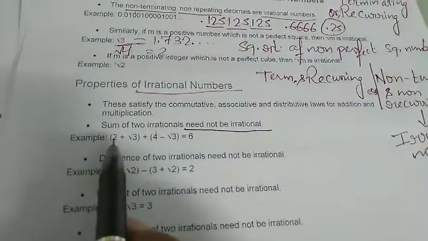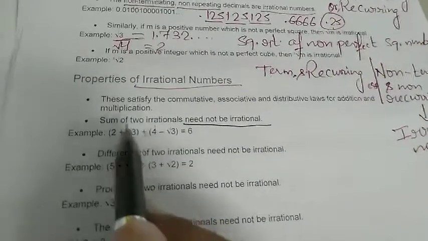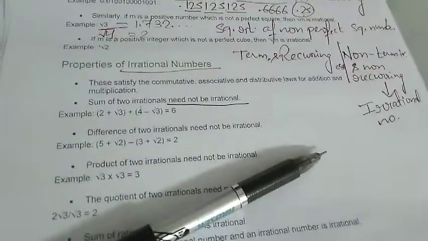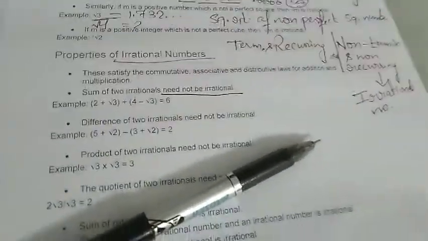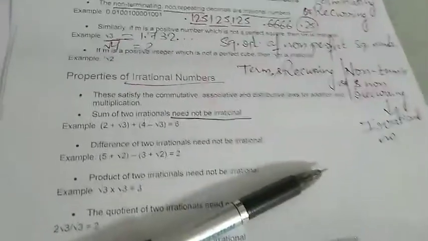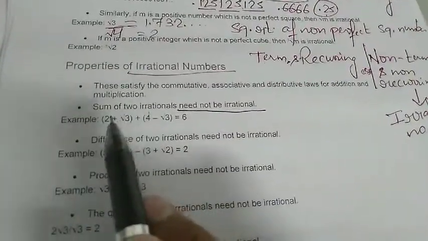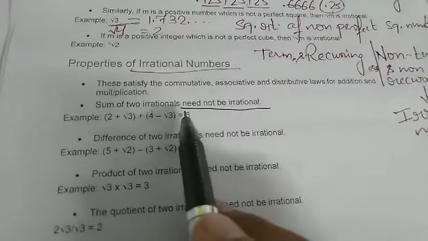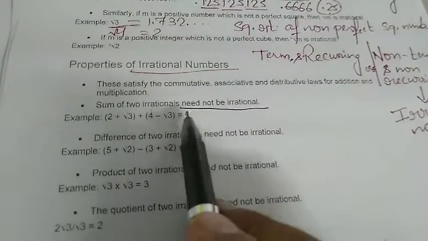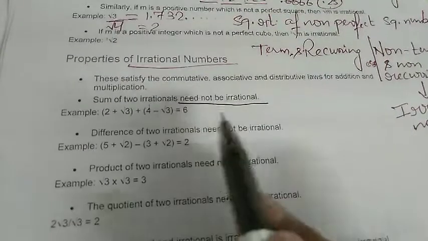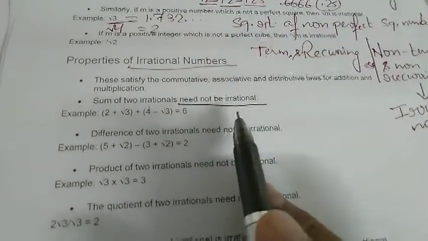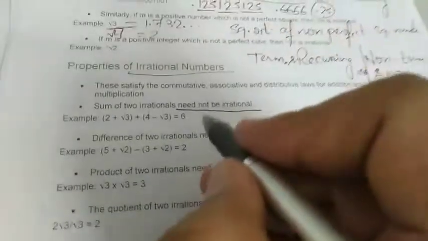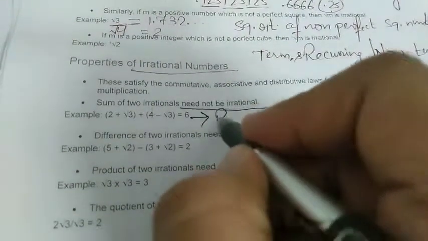Suppose this is an irrational number, 2 plus root 3. Why is this an irrational number? Because here an irrational number is added to a rational number, which makes the overall number irrational. Again, 4 minus root 3 is an irrational number. You see, the sum of these two irrational numbers is a whole number. It's 6. So it's a rational number because it can be expressed as 6 by 1. So they need not be irrational. At times the summation of two irrational numbers can even be a rational number, like this.